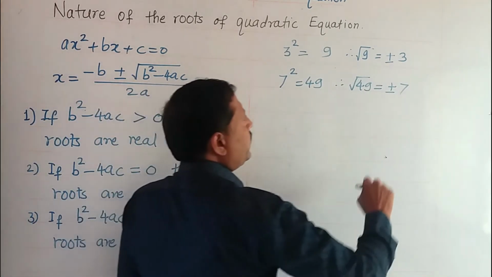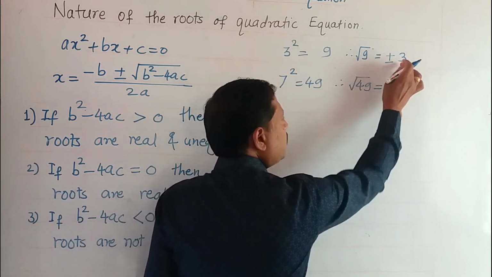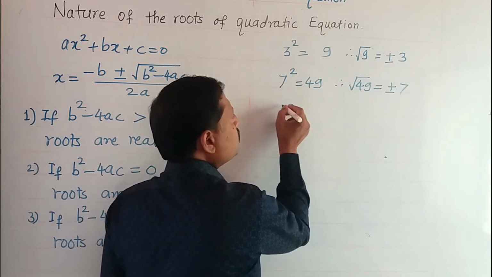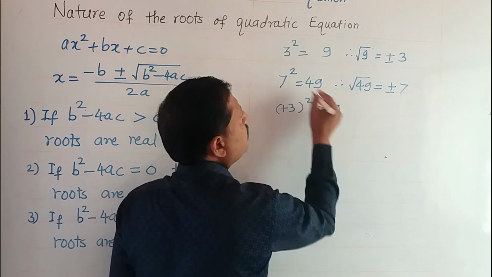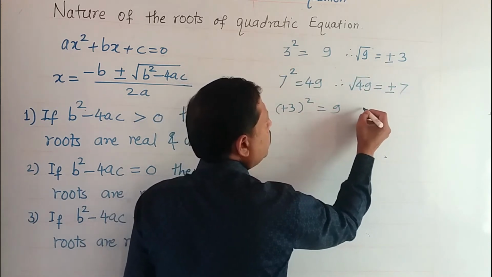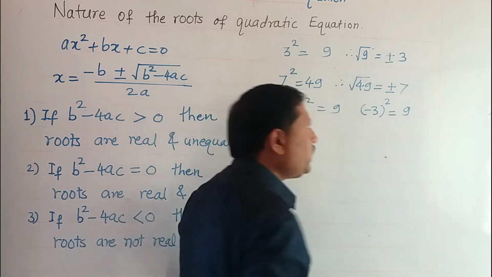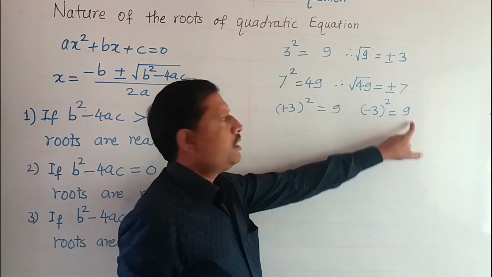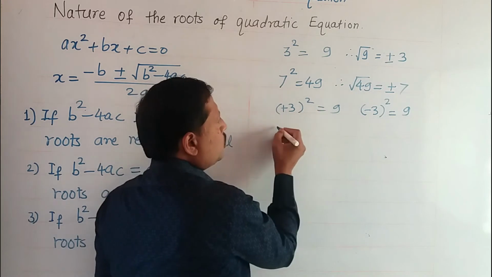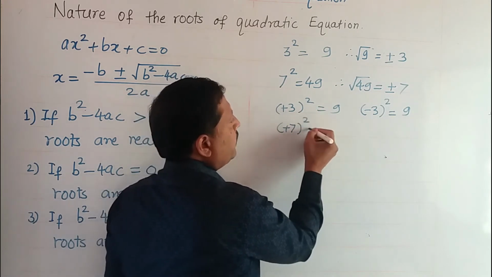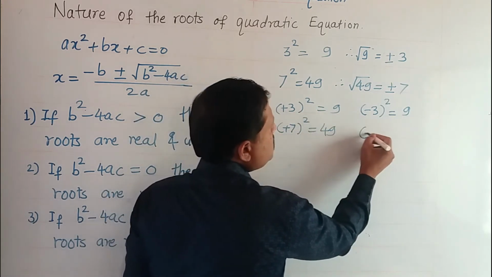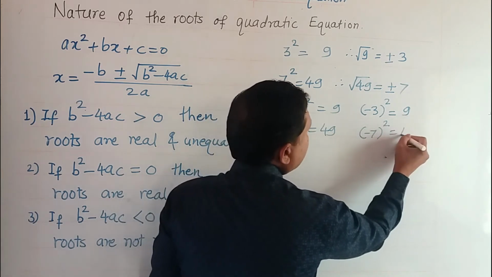On the other hand, the square of positive 3 is 9, and the square of negative 3 is also 9, positive 9. Note this. Here also the square of positive 7 is positive 49 and the square of negative 7 is positive 49.